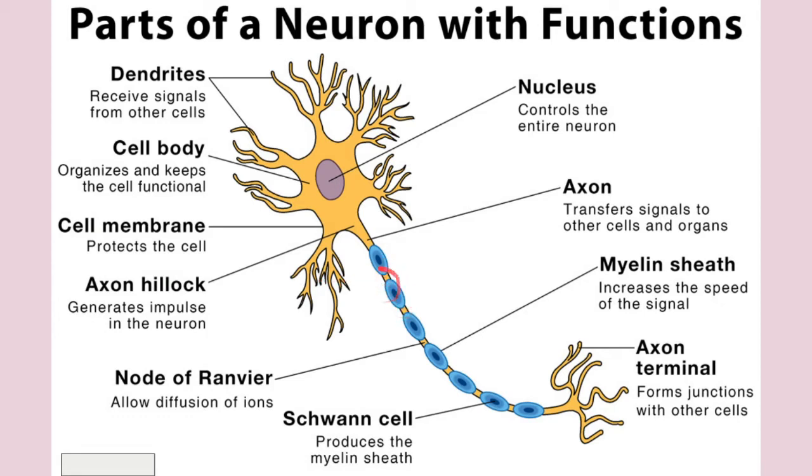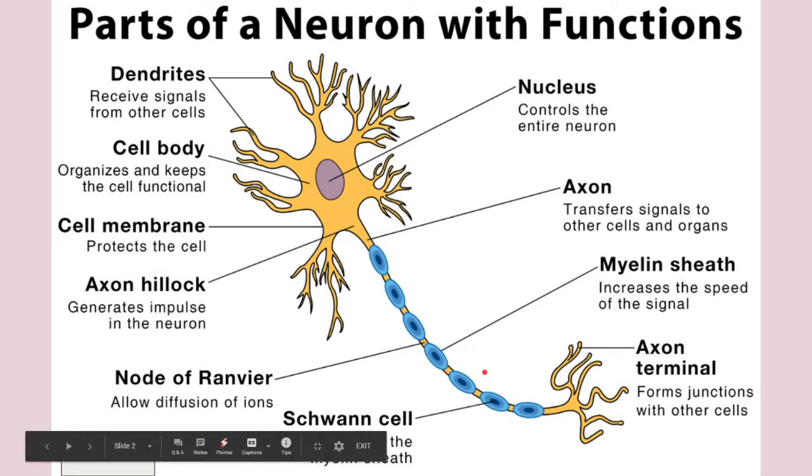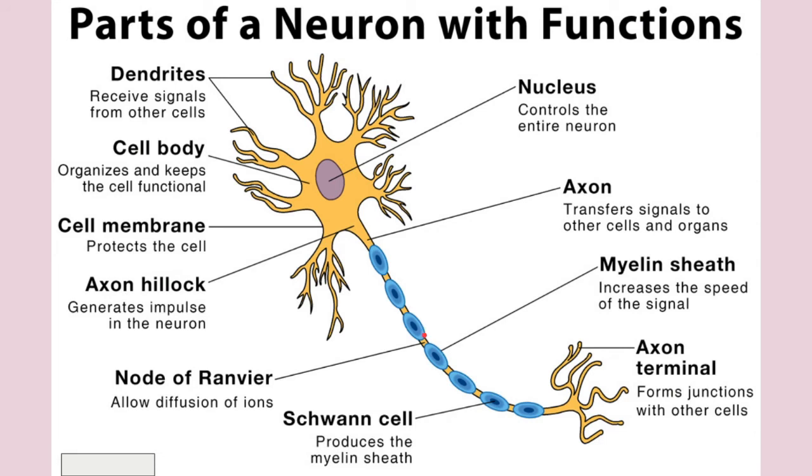Now this myelin sheath is mainly formed by Schwann cells which encircle the axon, forming a thin sleeve around it. Each Schwann cell provides a myelin sheath for a short segment of the axon, and the space between these myelin sheaths is known as the node of Ranvier. This causes saltatory movement of the nerve impulse. What is saltatory movement? This jumping of the impulses across the nodes of Ranvier is known as saltatory movement, and it is a very convenient and fast movement which increases the velocity of passage of the nerve impulses.